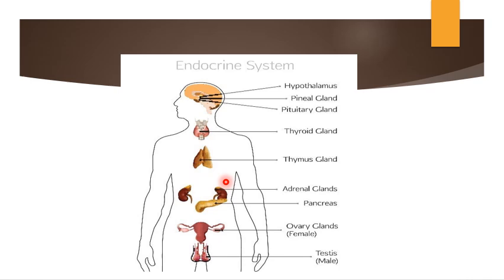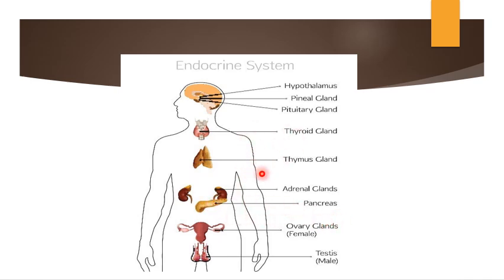Okay, so these organs are called glands. You can see here they mainly constitute the endocrine system. There are different hormones which are targeted towards different parts of the body, produced and released by the glands. Some glands are relatively very small, like a pea or grain of rice. Another gland you can see here, the pancreas, is around 4 to 6 inches in length. It is one of the largest glands in the human body. So keep it in mind, the largest gland is the pancreas.